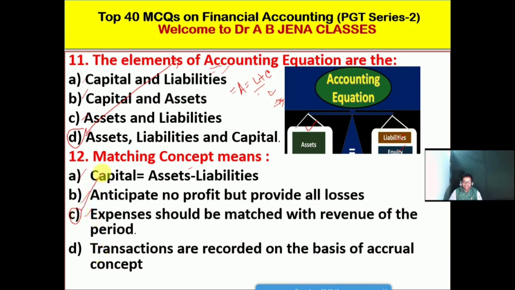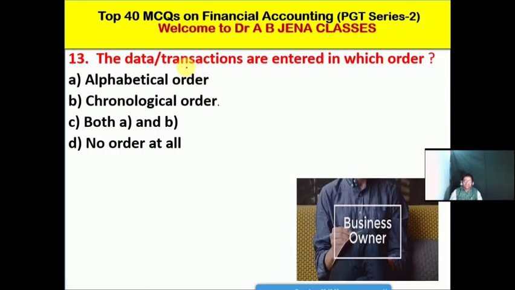Friends, C is the right option for this MCQ. In the matching concept, the expenses will be matched with the revenue. So revenue minus expenses is equal to gain or income. So next MCQ: the data or transactions are entered in which order?